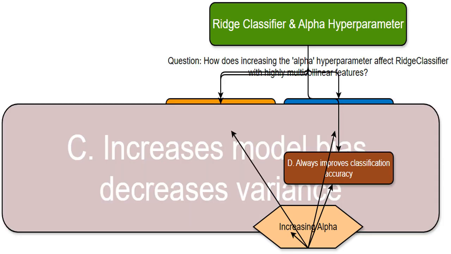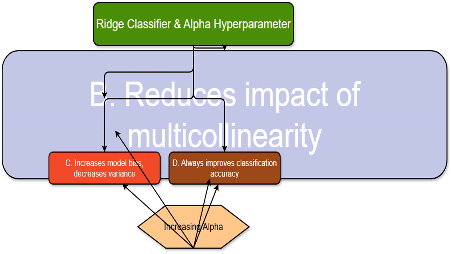This refers to how we change alpha. We increase it gradually. Absolutely right. Increasing alpha simplifies the model, which means more bias. But it also makes it less sensitive to training data quirks, which means less variance. It's a trade-off you need to balance.